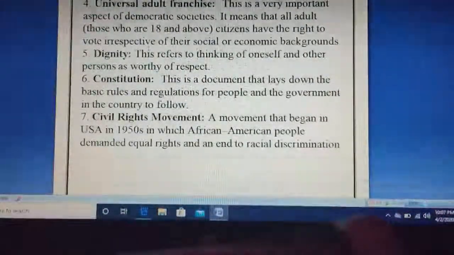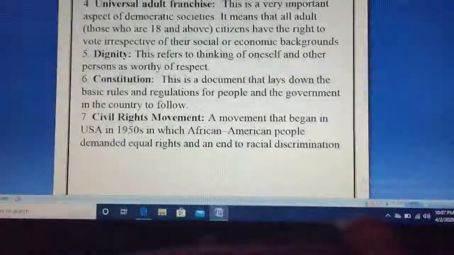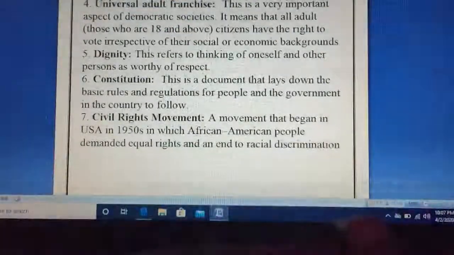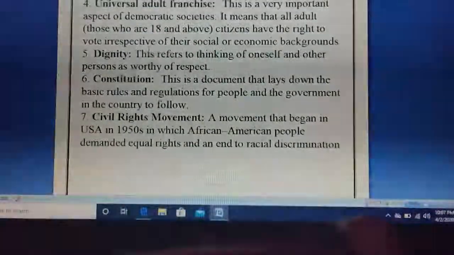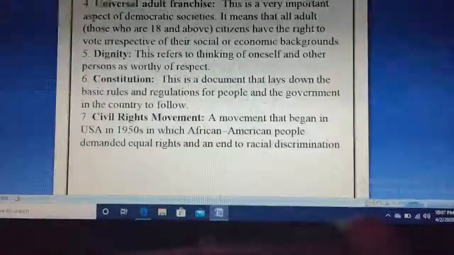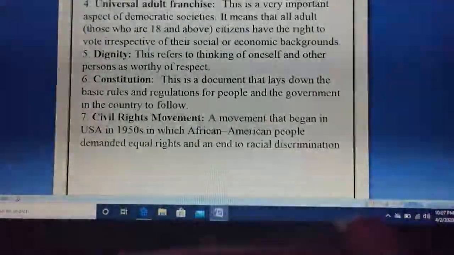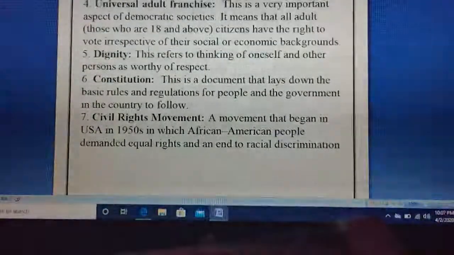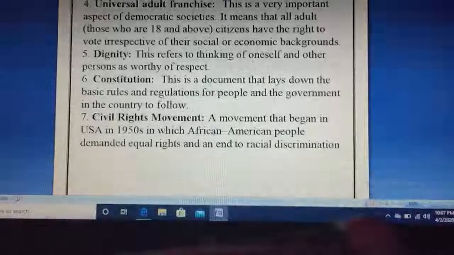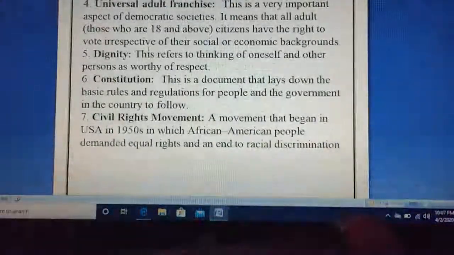Okay, let's move on to the next one. Dignity. This refers to thinking of oneself and other persons as worthy of respect. It means respecting yourself plus respecting the other one also. Respecting oneself and the other as worthy of respect is dignity, and it is very important.